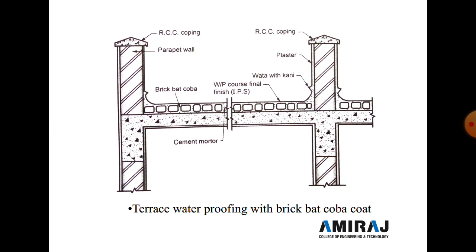So here after constructing the RCC slab, above RCC slab brick bat coba is constructed, and above brick bat, waterproofing course of the final finishing is done, and above final finishing tiles or another China mosaic etc. are done on a top of the terrace, and here at the periphery vata with khani is done because in a joint part water infiltrates from the joint, and this joint is fixed with a vata with khani, and here this vata is prepared with Dr. Fixit waterproofing material.